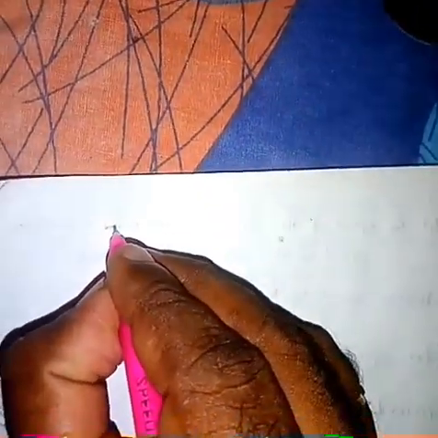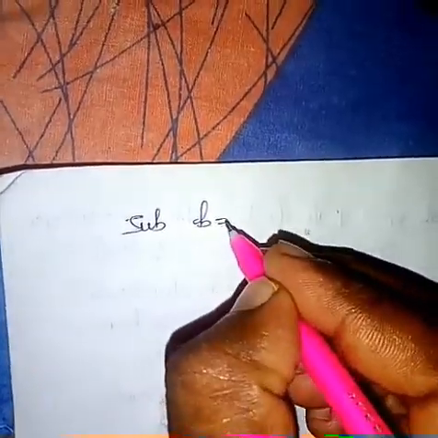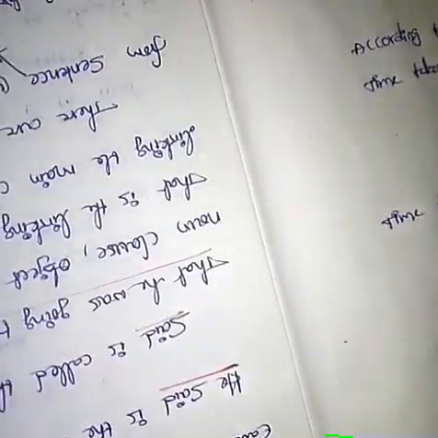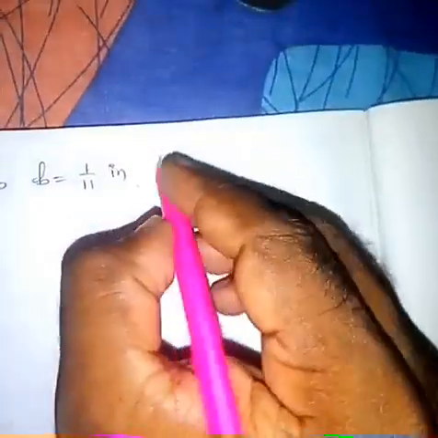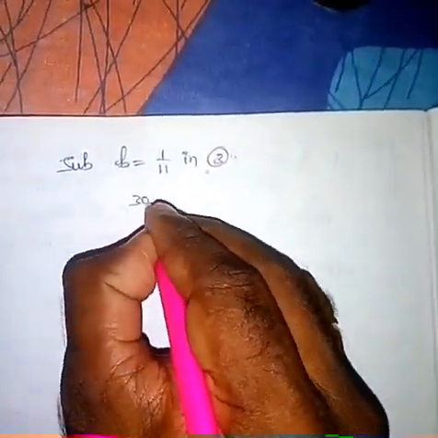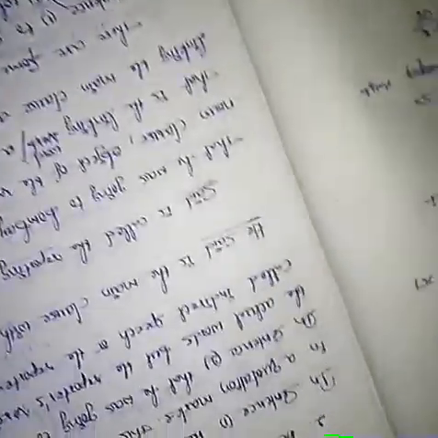Now substitute the b value in equation 3. Substitute b equal to 1 by 11 in equation 3. What is equation 3? 30a plus 44b equal to 10.